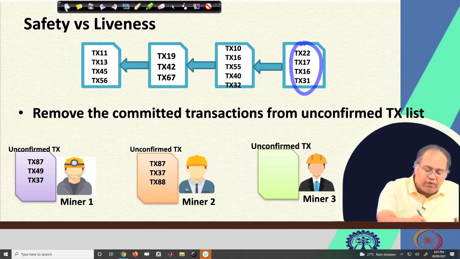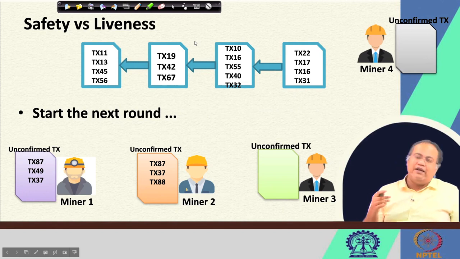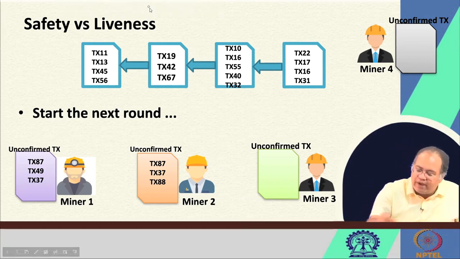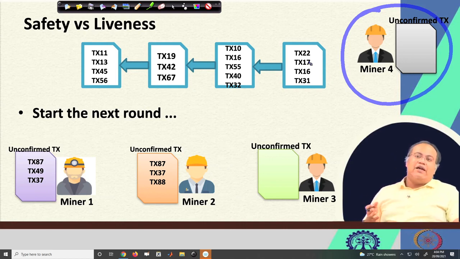Well, so after they delete it, they start the next round, and remember that again we are in an asynchronous system and in an open environment. So, it can always happen that in the next round a fourth miner, miner 4, has joined the system. So, that miner is also trying to generate the new block. That means in every round there is no fixed number of miners. In some round there might be a single miner who is trying to do it. For some round there might be thousands of miners trying simultaneously, and that way the system propagates.